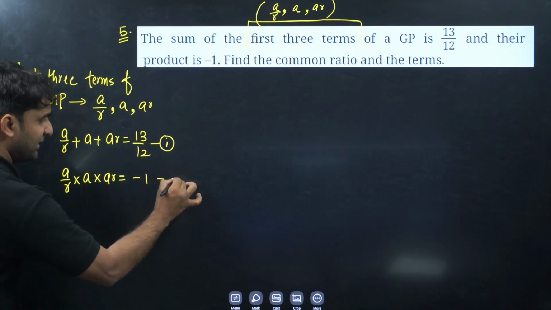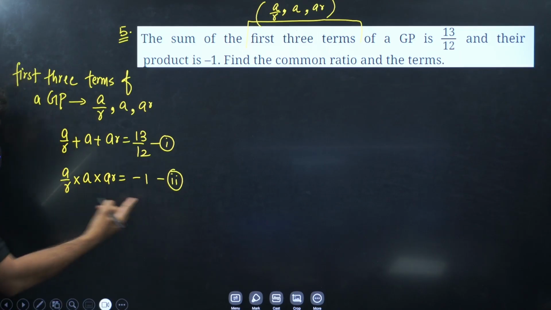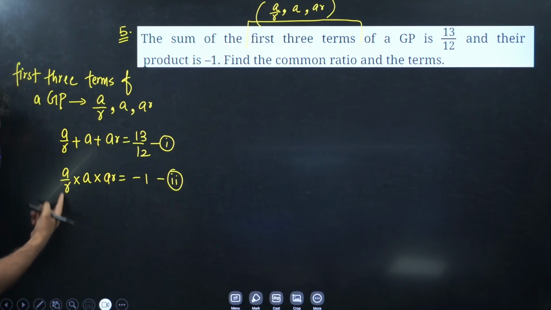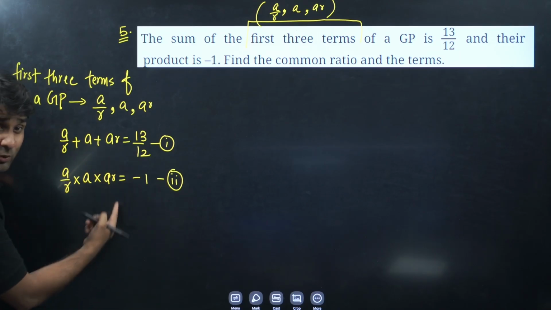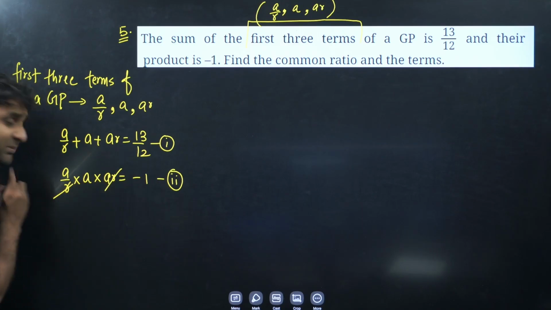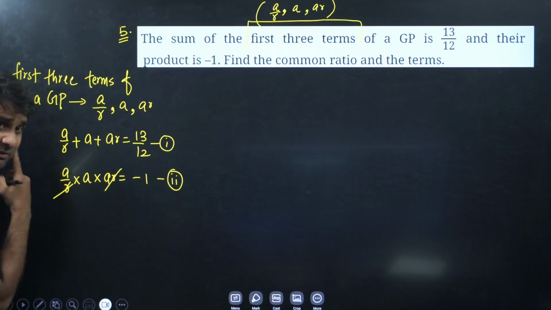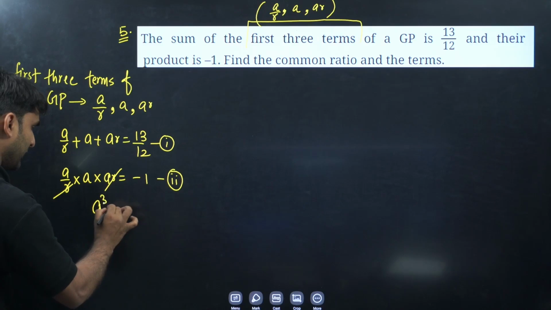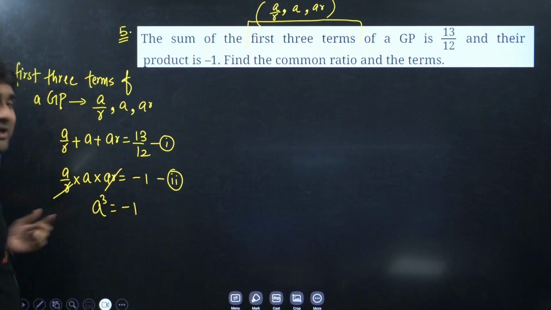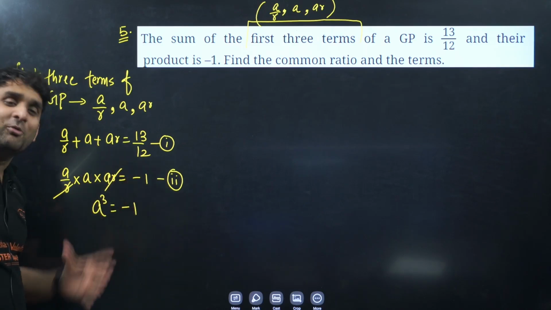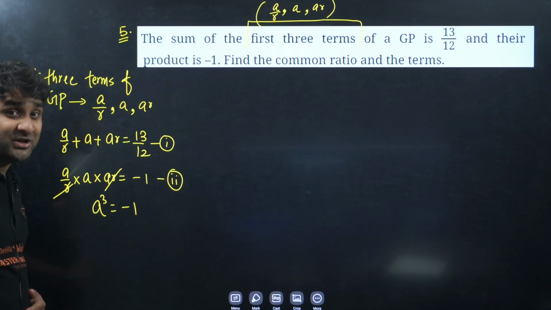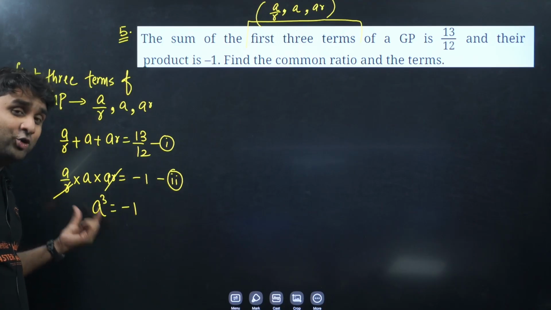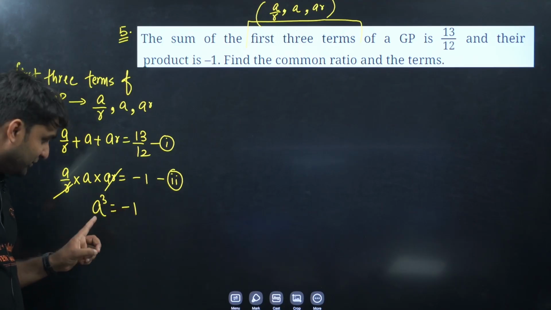Okay, my dear champions, can you see here? When we multiply A by R into A into AR, R will be cancelled because this R is in multiplication and this R is in division. So we have A into A into A, which is A cube, and A cube is equal to -1. Now imagine you are doing the cube of anything and getting a negative result, so it has to be negative.